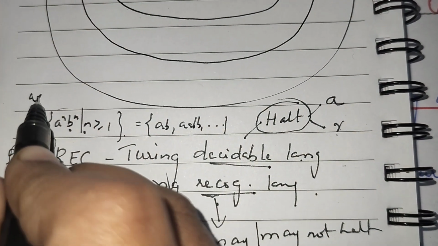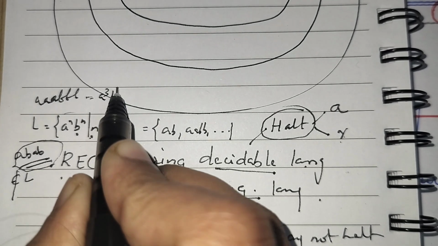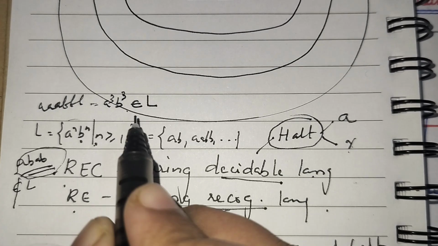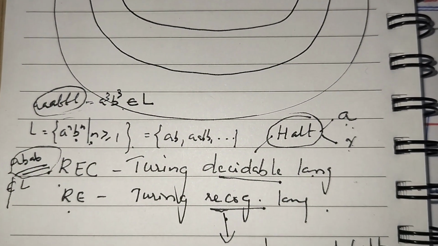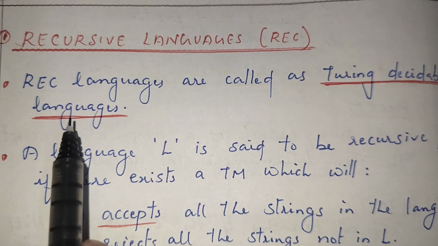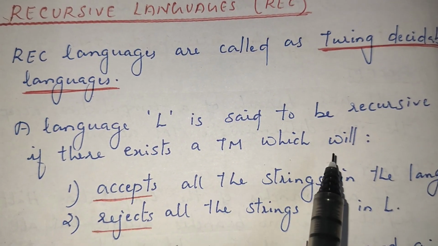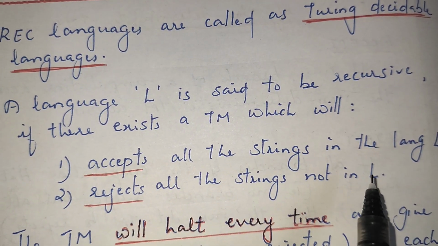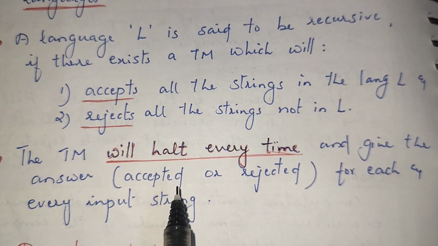If I check AAABBB, this belongs to the language, a power n b power n: an equal number of A's followed by an equal number of B's. So the Turing machine will halt and accept this input string. So this is a decidable language. A language is said to be recursive if there exists a Turing machine which will accept if the string belongs to the language or reject if it does not. The Turing machine will halt for every input and give the answer, accepted or rejected.